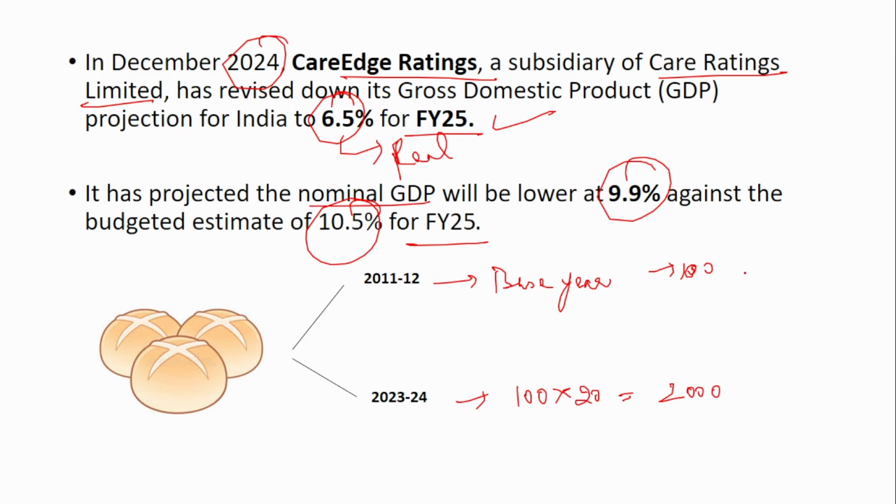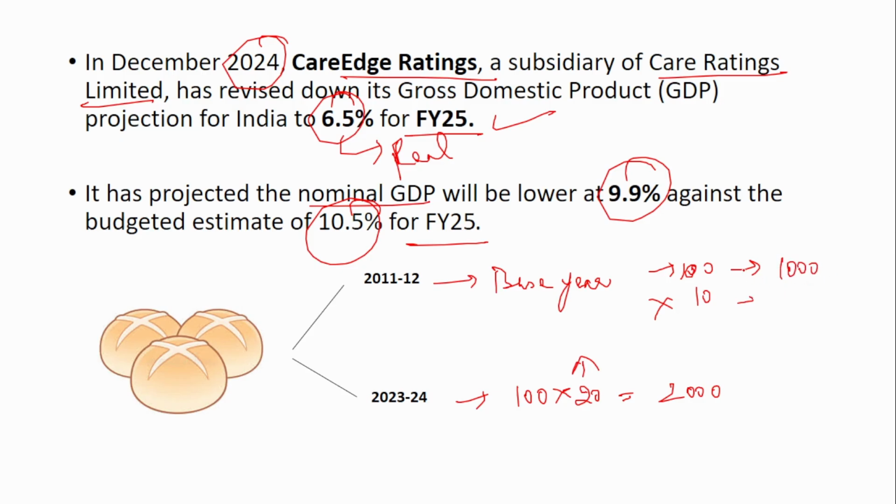Suppose in case of real GDP, what we do is that the value of the unit in 2011-12 is taken and not of 2023-24. This 20 rupee per unit is the value in 2023-24. But here we are going to use the number of units of production in 2023-24, while the price of the unit will be of 2011-12, that is the base year that has been chosen. So say the base year's unit price was 10 rupees. In that case, the GDP is 1000.